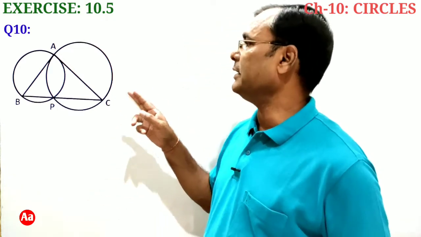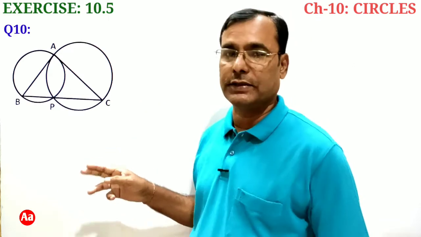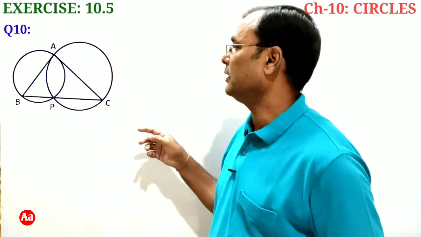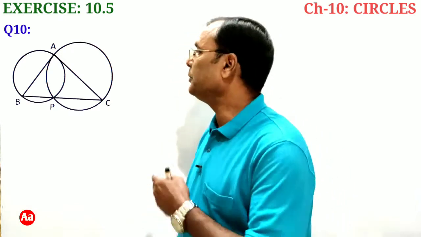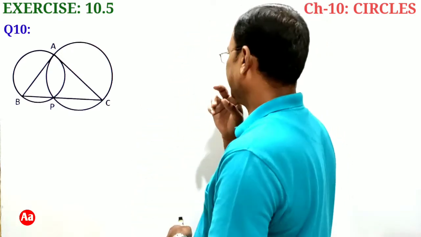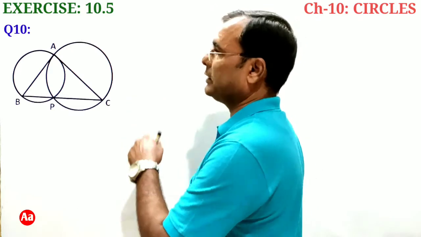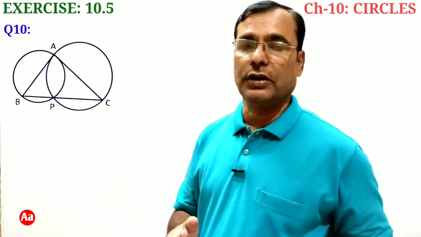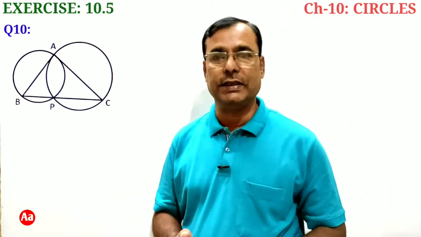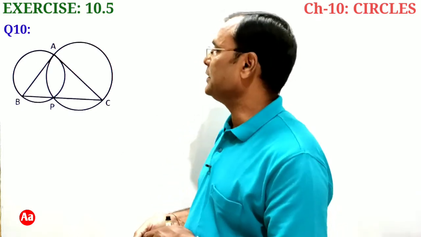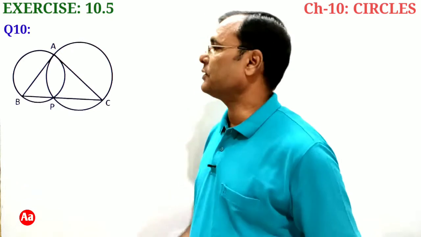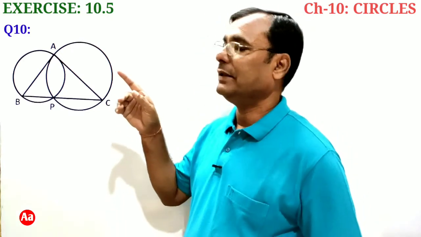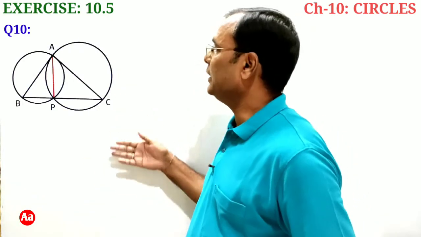Taking two sides AB and AC as diameters, two circles are drawn and these two circles intersect at point P. We have to prove that this point of intersection of two circles, that is point P, lies on the third side BC of the triangle ABC. To prove this result, let us join AP as shown in this figure.